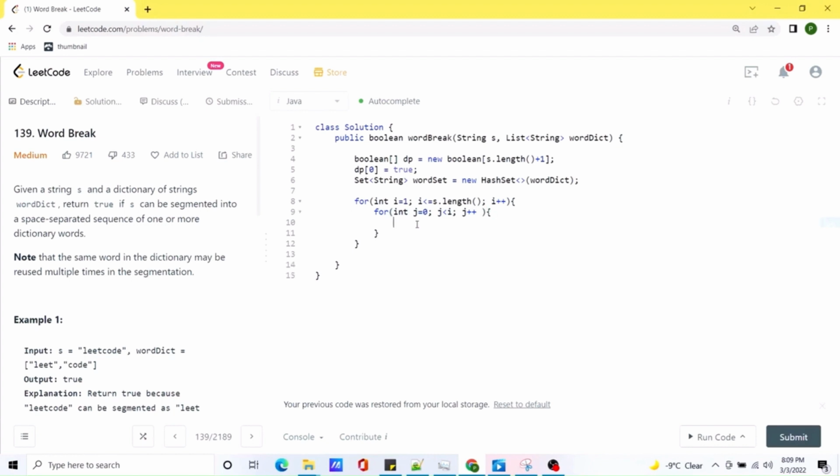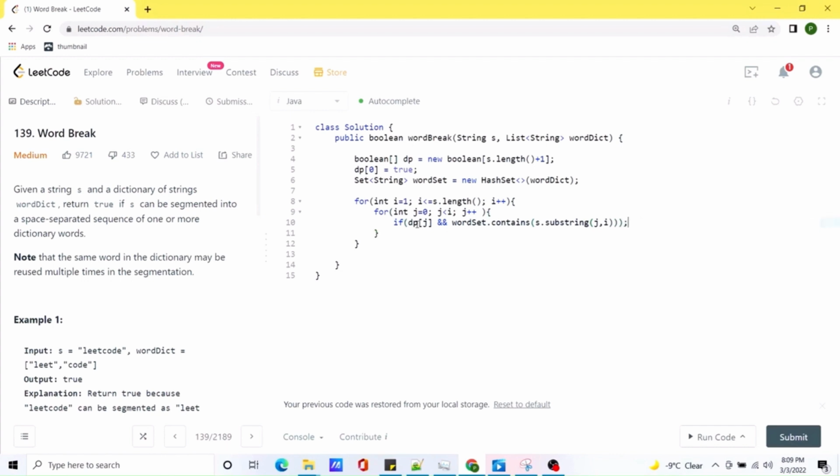Now inside the loop, first of all we will check whether the dynamic programming value for the jth position is true or not, and this is what I already explained in the solution explanation, that if this is true, then only we check whether the word set contains the substring. So we'll use the substring method, and we'll provide the parameters as j and i, because j is less than i.